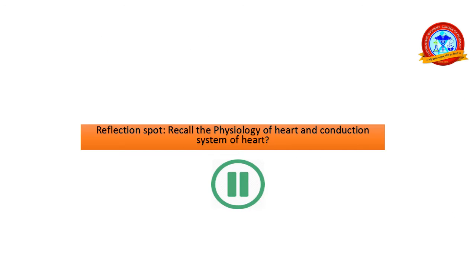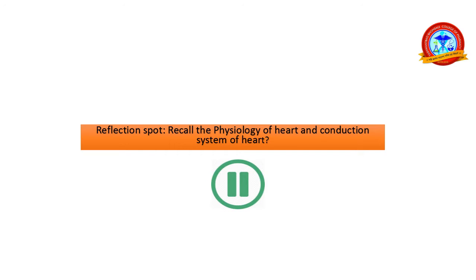Move on. Before starting this, I request all the students to please select the pause button and think about or recall the physiology of the heart and the conduction system of the heart that you studied in the previous year.